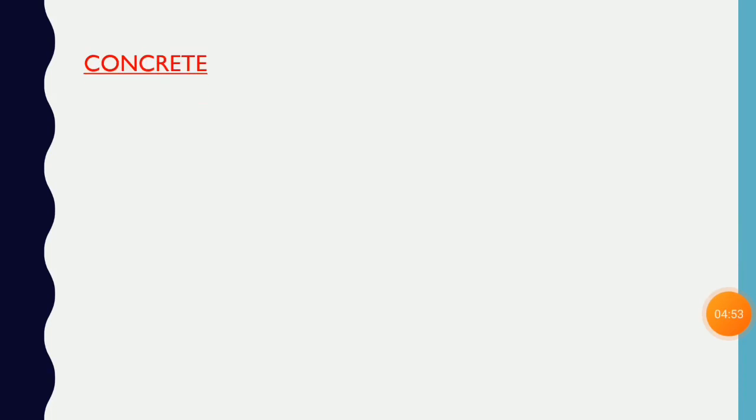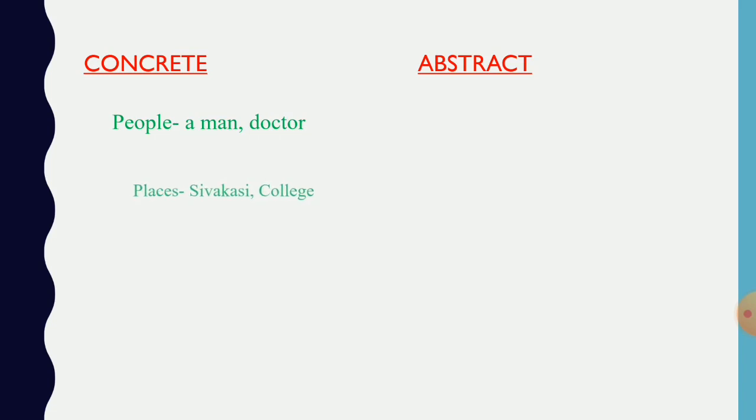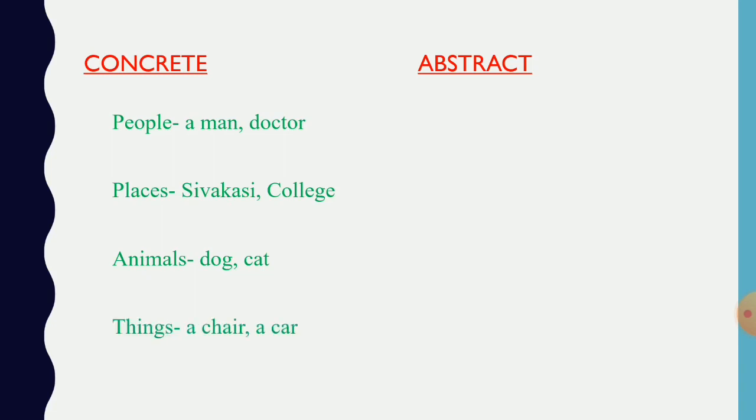Now let's move on to concrete noun and abstract noun. Concrete nouns are people, places, or things that you can see, smell, taste, or touch. Let me give you a few examples. A man or a doctor, as in people. If we talk about places, it's Sivagasi or college. And if we talk about animals, it's dog or cat. And if we talk about things, it's chair or car.